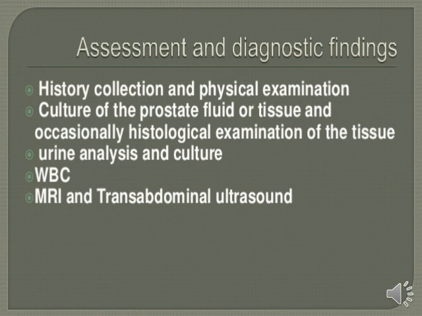Urine analysis and culture is also an important investigation, to monitor which pathogenic or infectious agent is present. WBC, we all know students, if anyone is suffering from any kind of infection, the WBC count is definitely altered. That's the reason we monitor WBC also.